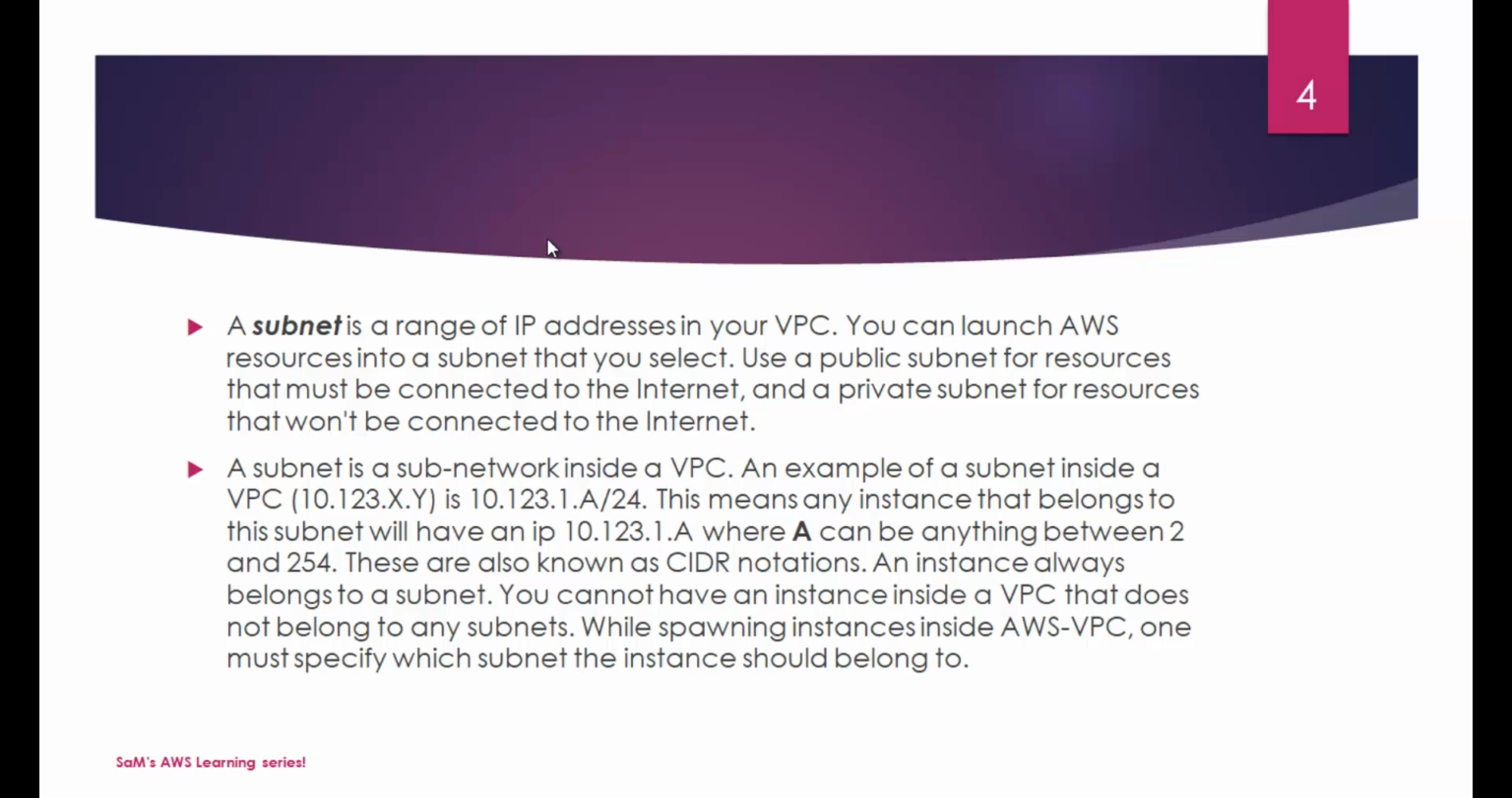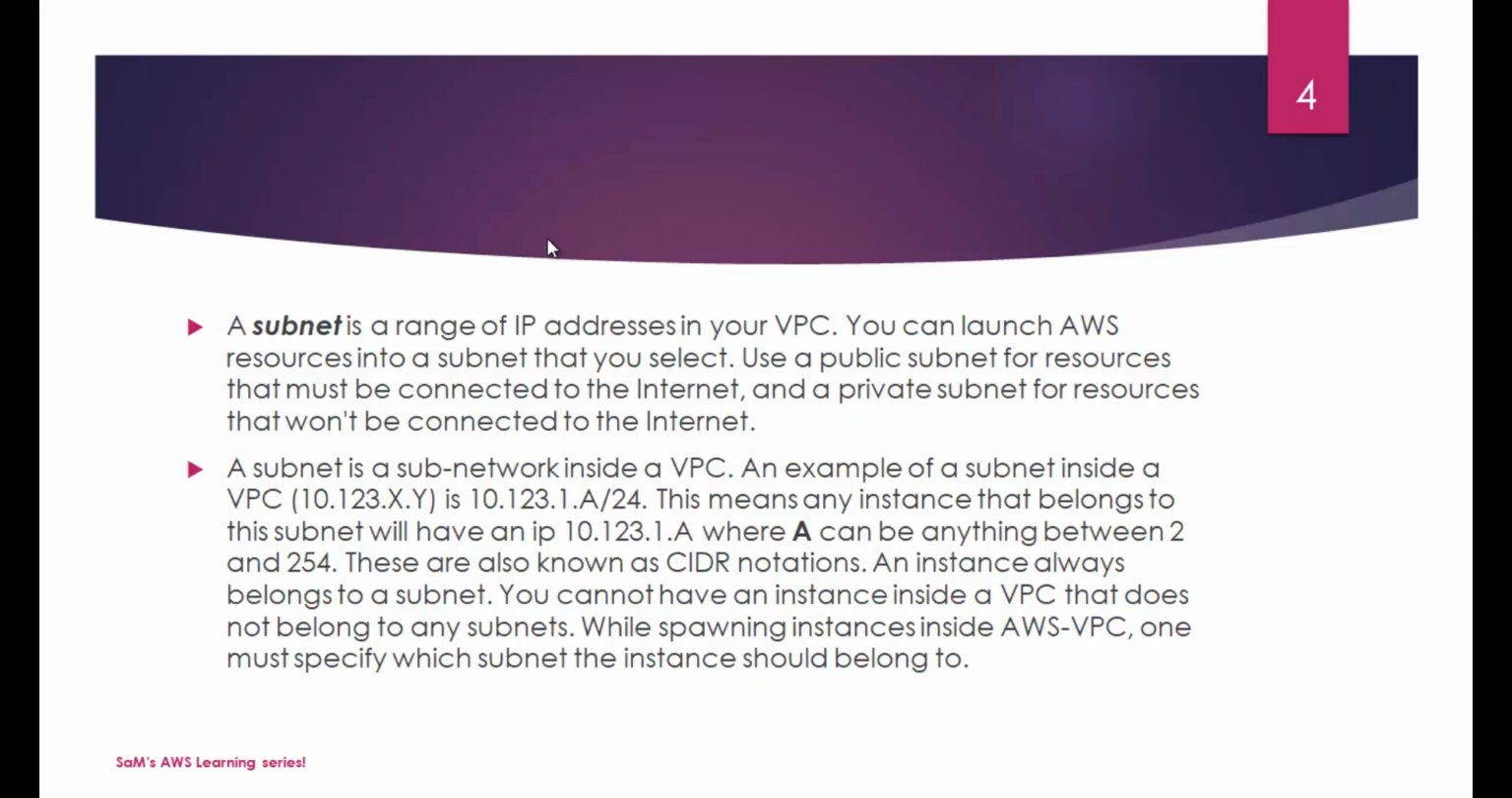And a subnet is a sub network inside a VPC. An example of subnet inside a VPC, say for example 10.123.1.a/24. This means any instance that belongs to this subnet will have an IP 10.123.1.a, where a can be anything between 2 and 254. These are also known as CIDR notations. If you are wondering what this CIDR is, it's classless interdomain routing. It's basically a method of assigning your IP address and defining your IP routing.